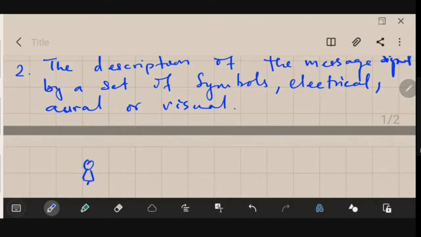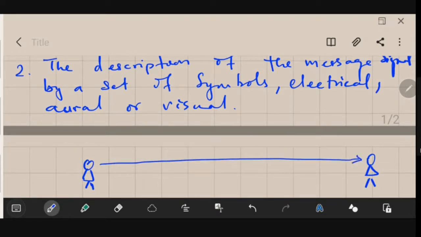Line of sight means you could see each other, but if you speak from here, the other person will not be able to listen to your voice.